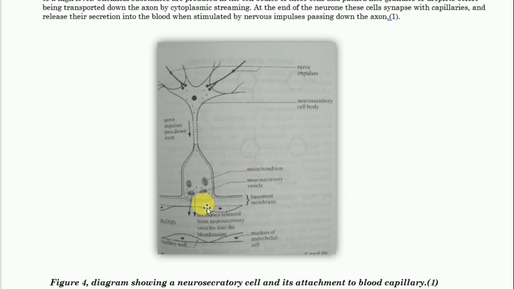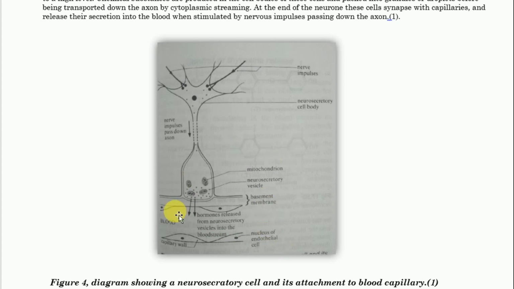So hormone released from neurosecretory vesicles into the blood stream. Hii hapa inatokea kwenye both, kwenye anterior na kwenye posterior. Kwenye posterior maana yake ni zinatoka huko kwenye hypothalamus zinaenda kwenye blood stream the posterior. Lakini kwenye anterior maana yake zikitoka hormone kwenye pituitary zinaenda wapi? Zinaenda kwanza kwenye hypothalamus portal blood vessel. Pale ndo zinaenda kwanza zina release the hormone, and then from there hormone is carried by blood to the anterior pituitary gland.